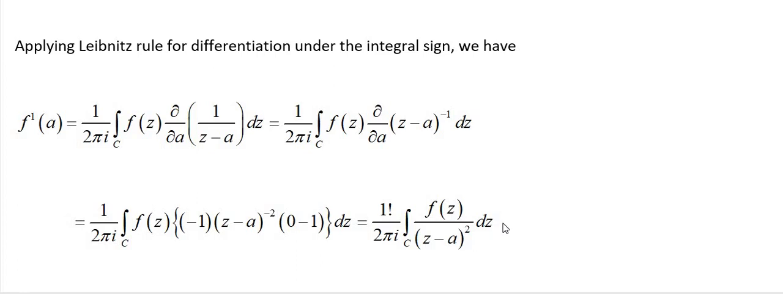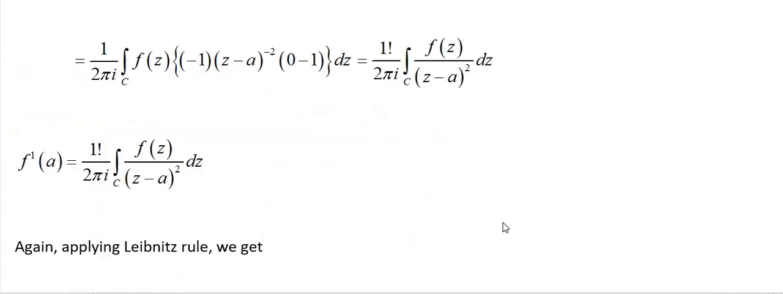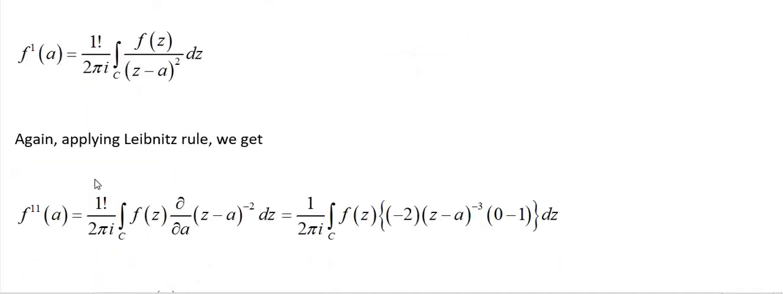Again I am going to do differentiation. Here also I am using the Leibniz rule only. f dash becomes f double dash. This is constant, write down as it is. Integration over C. f(z) is also constant because we are doing partial differentiation with respect to a. That's why dou by dou a of (z minus a) whole power minus 2 dz.